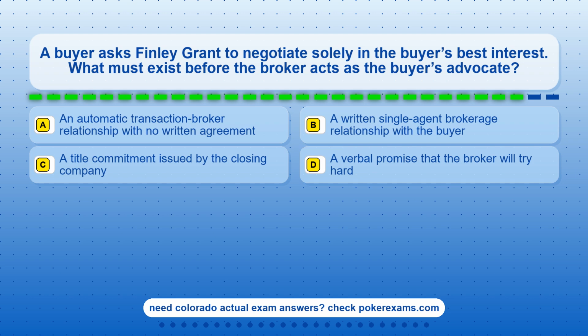Question 6. A buyer asks Finley Grant to negotiate solely in the buyer's best interest. What must exist before the broker acts as the buyer's advocate? Option A, an automatic transaction-broker relationship with no written agreement. Option B, a written single-agent brokerage relationship with the buyer. Option C, a title commitment issued by the closing company. Option D, a verbal promise that the broker will try hard.